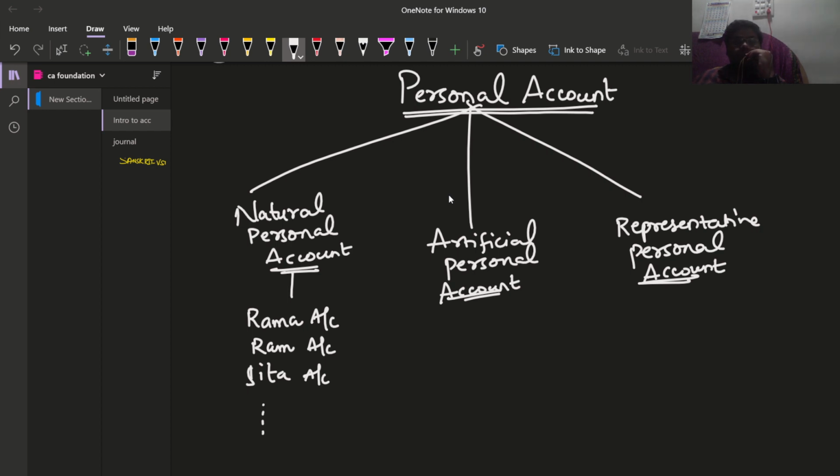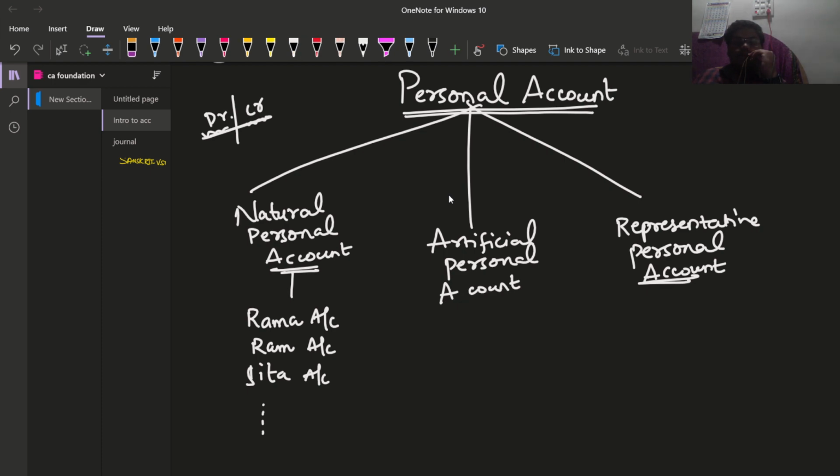These are the accounts. So every personal account will have two types of things: debit side and credit side. I'm going to write debit with Dr and credit with Cr. This is the usual notation of debit and credit. Natural personal account deals with natural names of the persons: Rama, Lakshman, Hanuman, etc. Okay, artificial personal account.